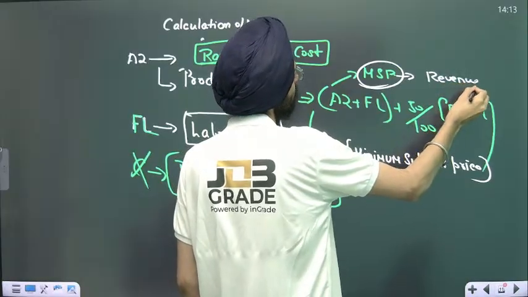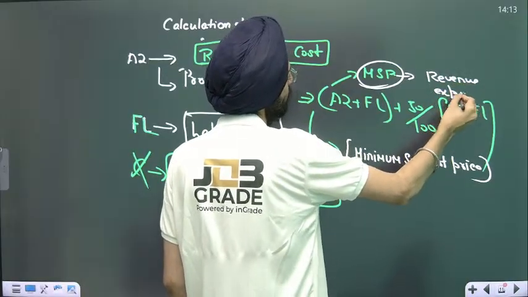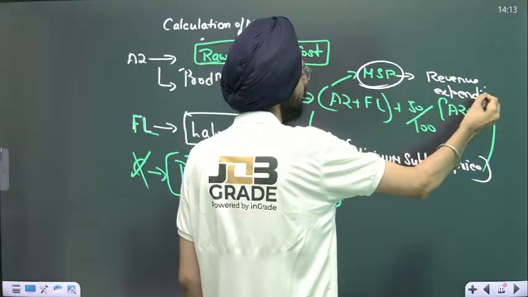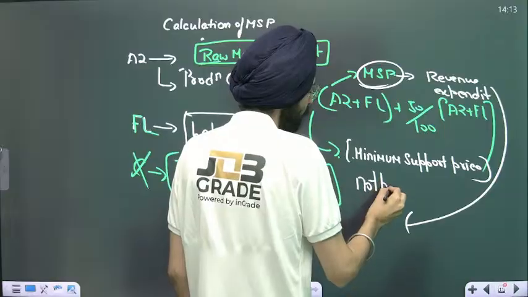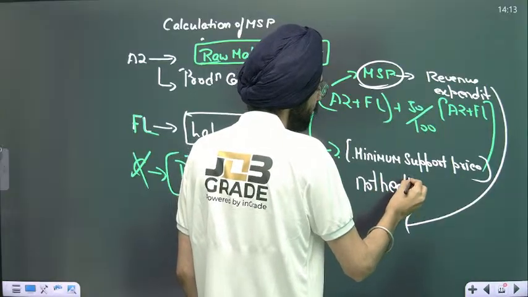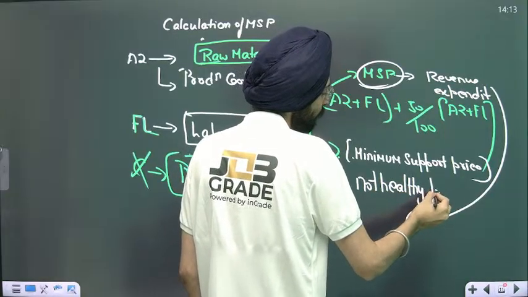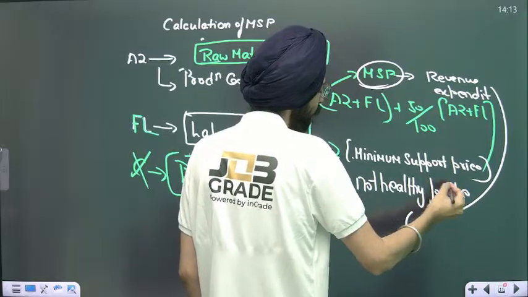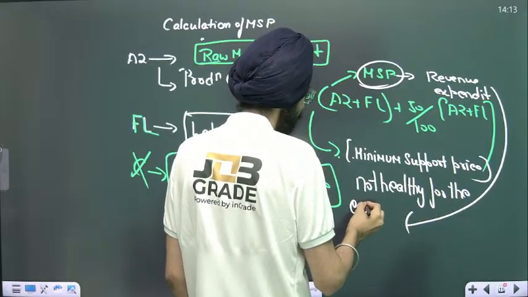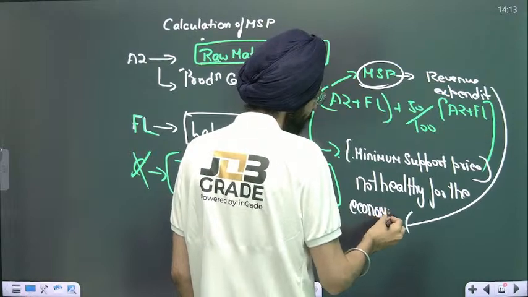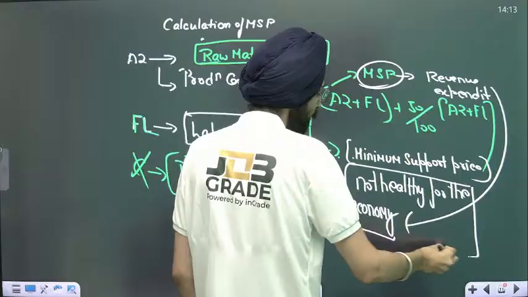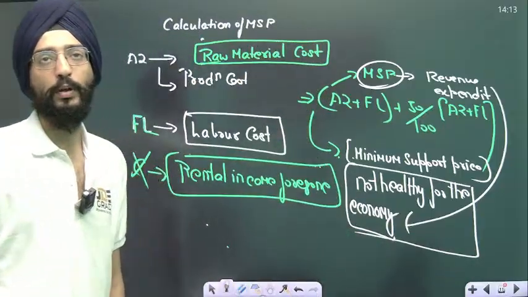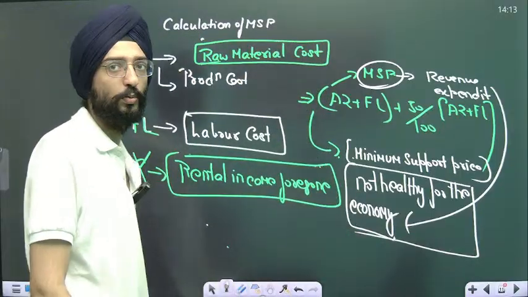It's a revenue expenditure, and too much revenue expenditure is not healthy for the economy. I hope you got these points.